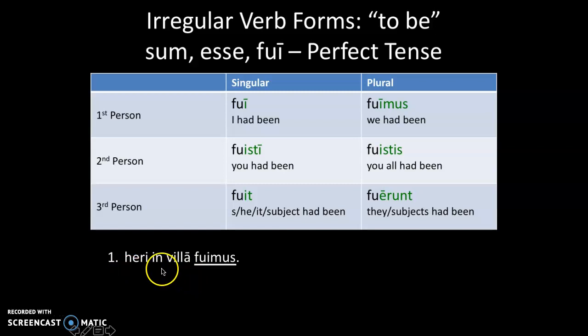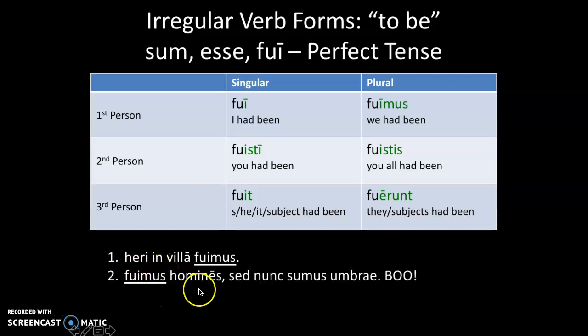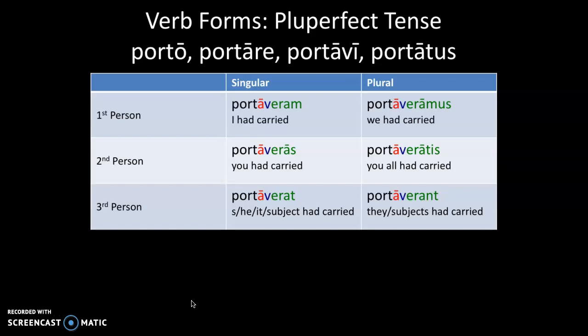So yesterday we were in the house. We were humans, but now we are ghosts. You were a student. So the only difference between this, again, and the imperfect is that this was a shorter period of time.